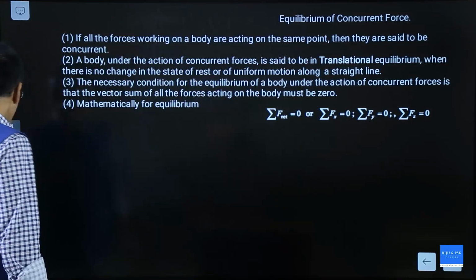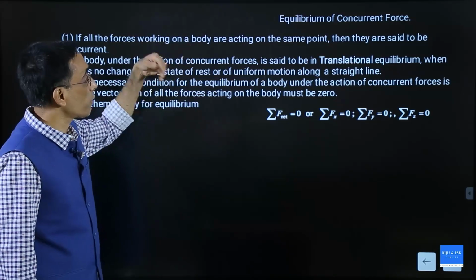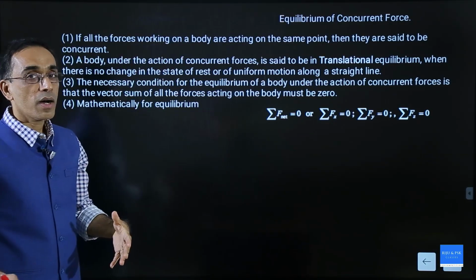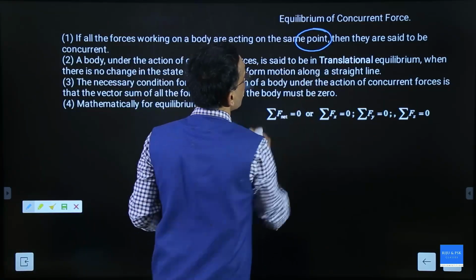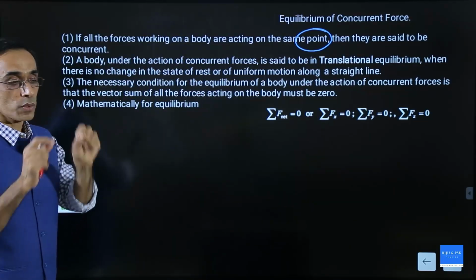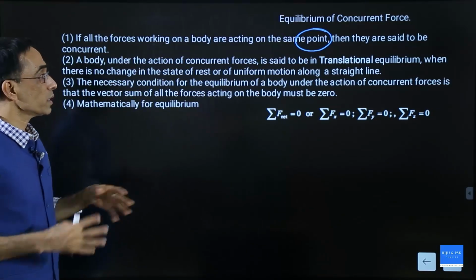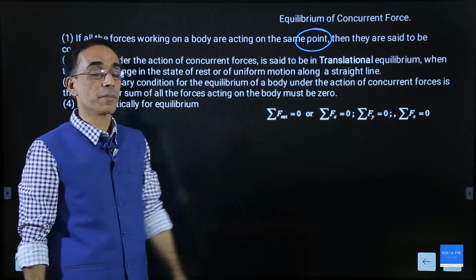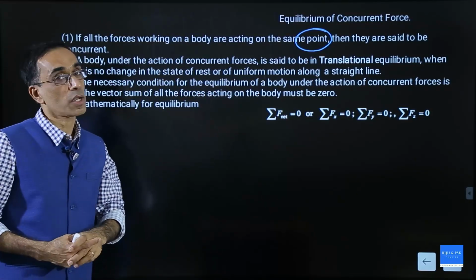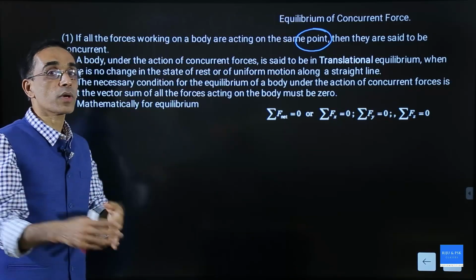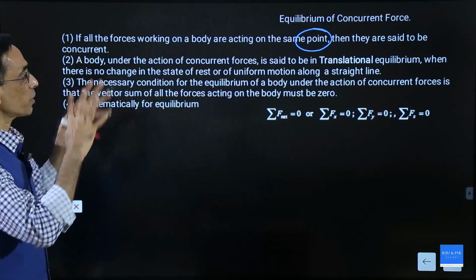First of all, what is the condition for translational equilibrium? That is very simple. If all forces working on a body balance each other, that is equilibrium. Such forces which act at the same point are called concurrent forces. A body under the action of concurrent forces is said to be in translational equilibrium if there is no change in the state of rest or of uniform motion along a straight line. That means it should be either at rest or in uniform motion, so acceleration should not be present. If there is no acceleration, it is in equilibrium.